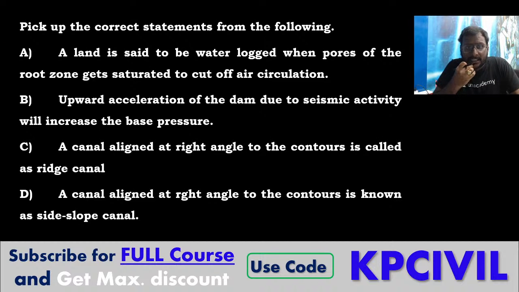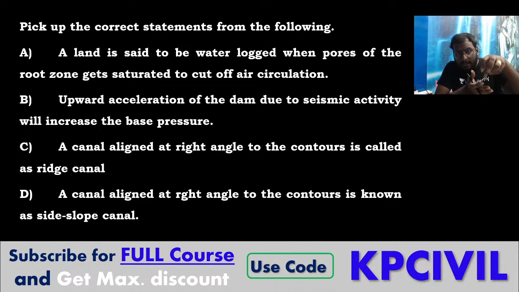Pick up the correct statement from the following. A land is said to be waterlogged when the pores of the root zone get saturated to cut off air circulation. Is it not?